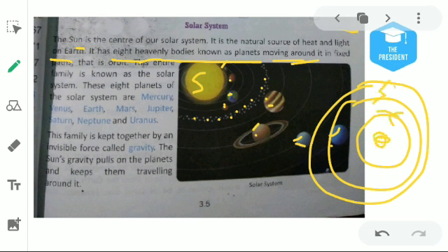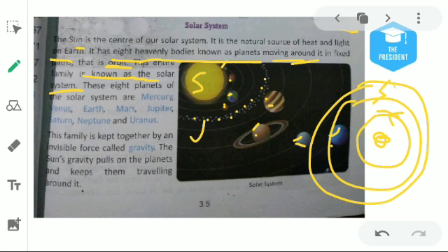This is their path, and this path is known as an orbit. This entire family is known as the solar system. That means the sun, 8 heavenly bodies and meteoroids are collectively known as the solar system.